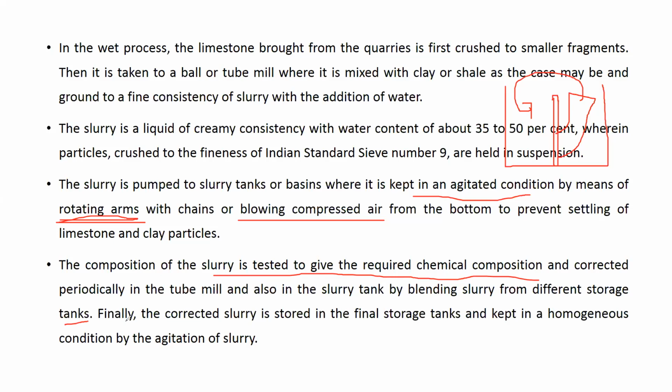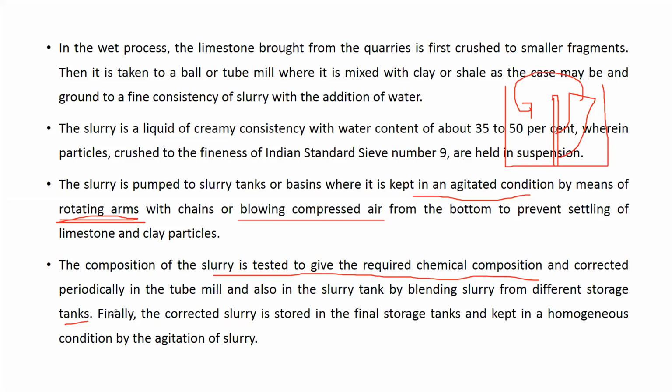A sample of the slurry is taken and tested to see whether all the substances are in proper quantity. If anything is missing, we will add it extra, and we will add other raw materials required to prepare the cement, then test again whether all raw materials are present in the required quantity.